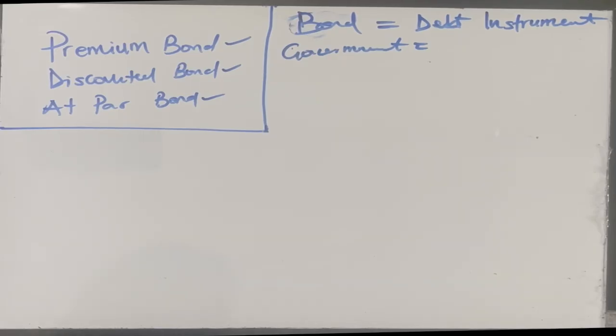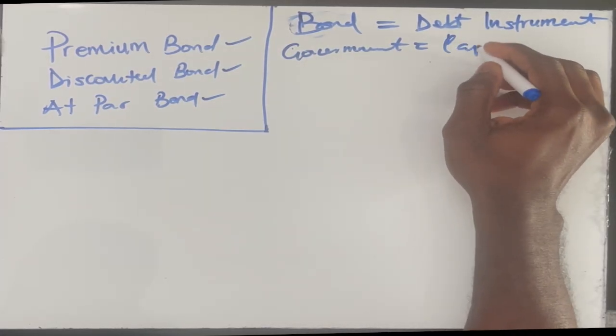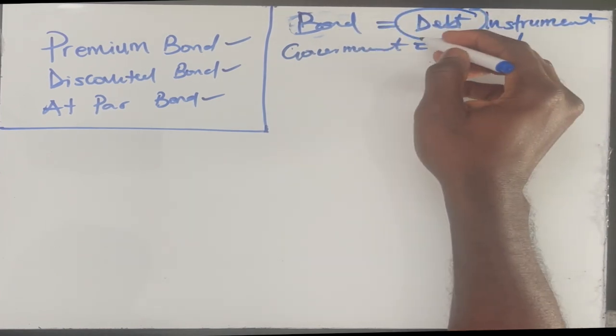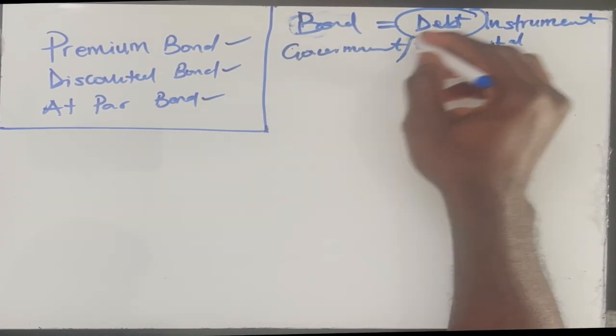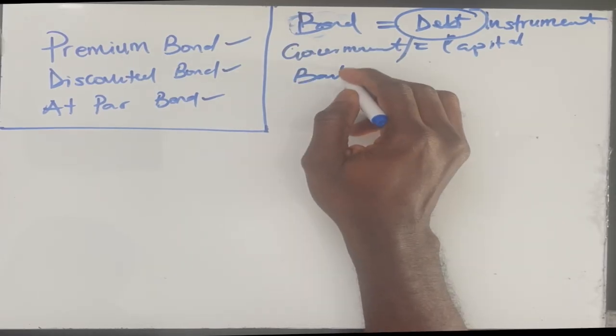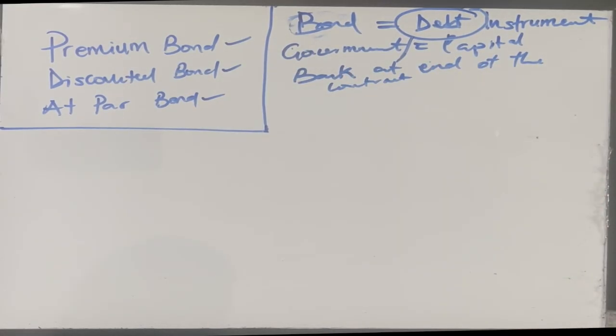So the government can issue bonds to the general public. The government is soliciting for funds, or capital, for the project. The point here, as I said earlier, is that a bond is debt. So you, the provider, the one buying the bond, expect to get your money back at the end of the contract. This is not shares. You're not becoming a shareholder in any company. So you expect to get your money back at the end of the contract.